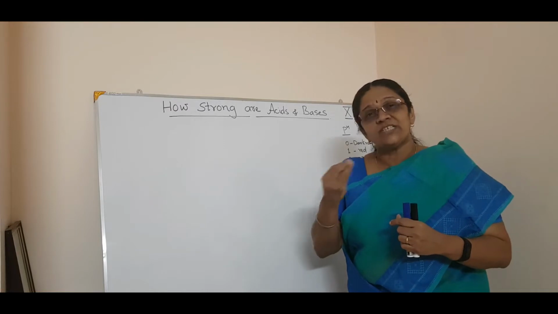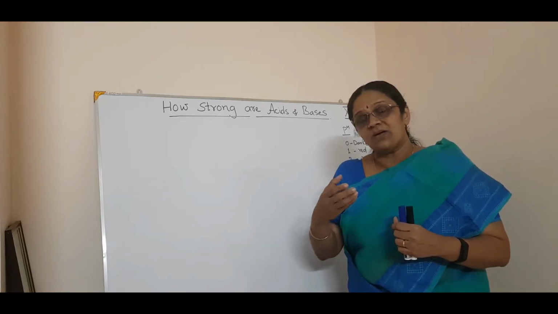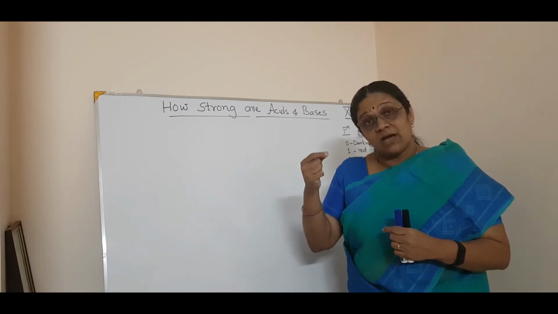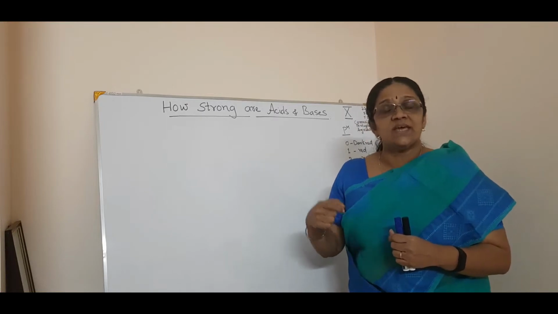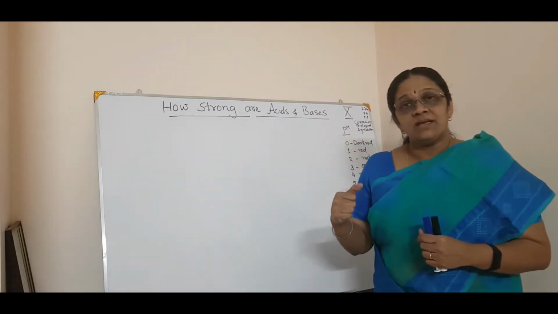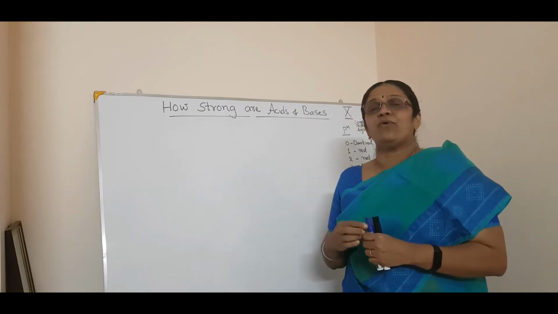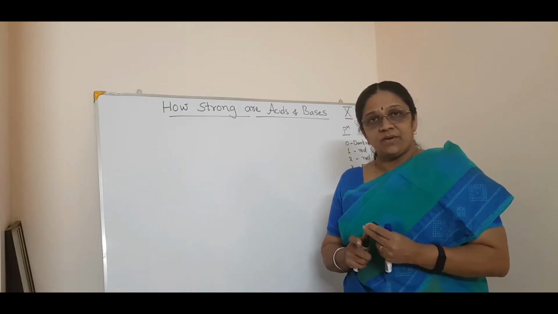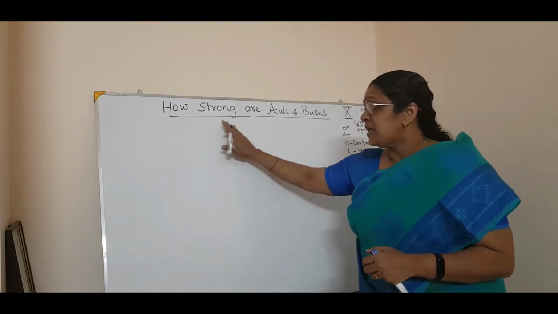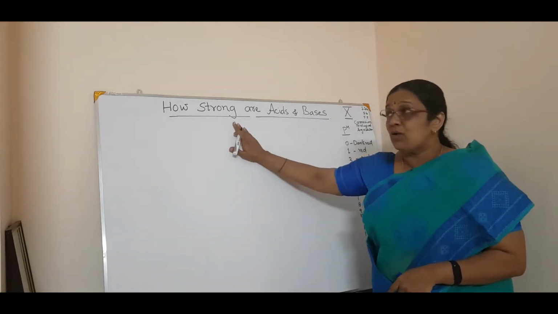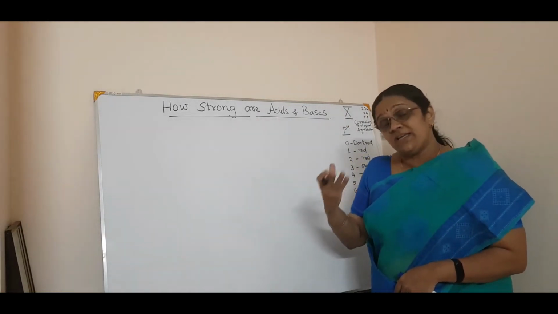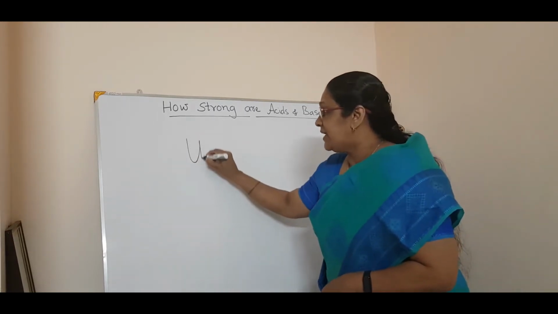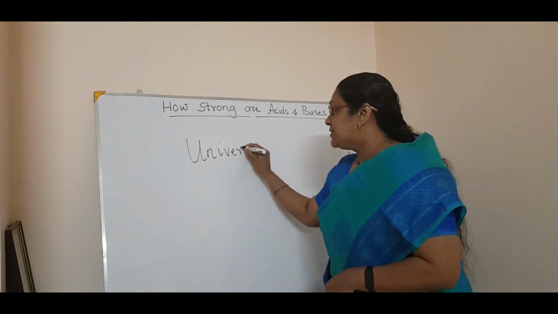If there are only a few H+ ions, we can call it a weak acid. Similarly, if it has a very high number of OH- ions, you can say it is a strong base, or if it has a lesser number of OH- ions, you can call it a weak base. In order to find out whether an acid is strong or weak, you can use an indicator which is called the universal indicator.